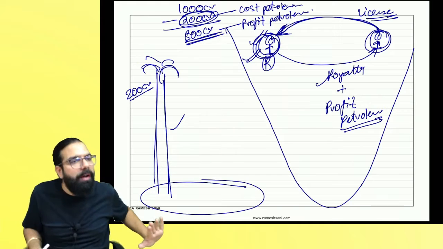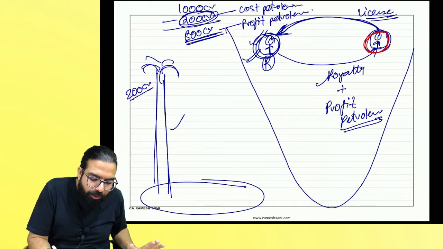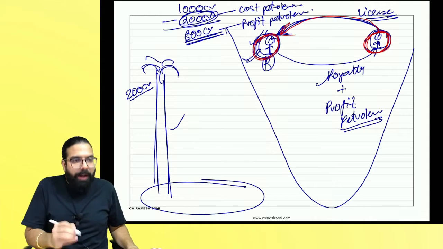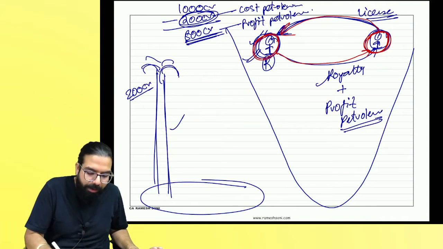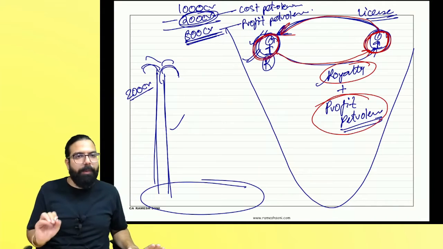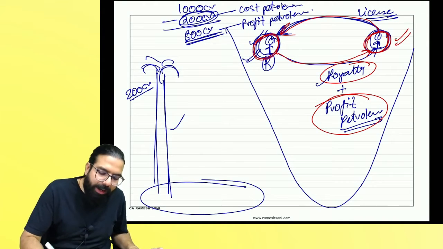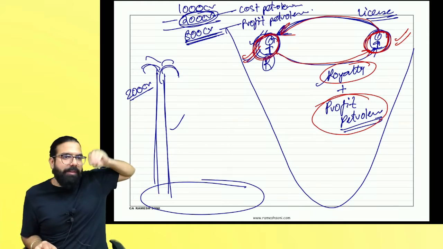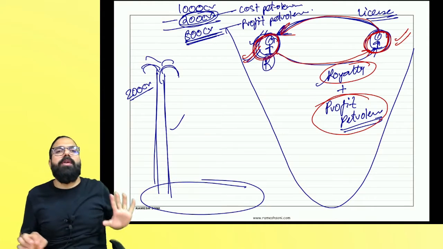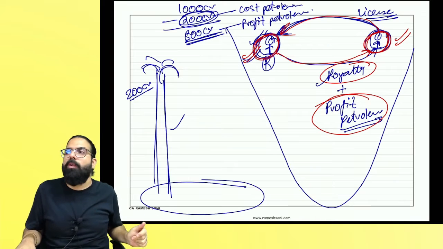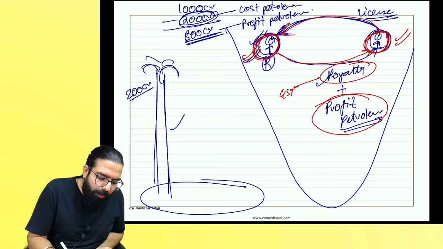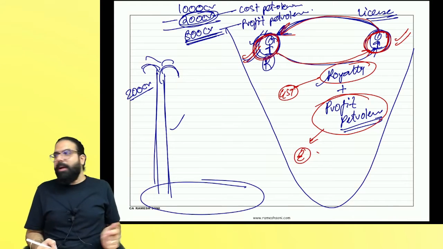The remaining amount we are dividing among ourselves. So here what is happening is the government is just giving you the license to explore the oil, and you are giving consideration which is nothing other than royalty and profit petroleum. Are we clear, everyone? The government is the licensor, you are the licensee, and in return for giving the license, it's a service given by the government to you, and in return you are giving the government royalty and profit petroleum. Remember one thing, on royalty you will be liable to pay GST, but on profit petroleum GST has been exempted. Are we clear, everyone?